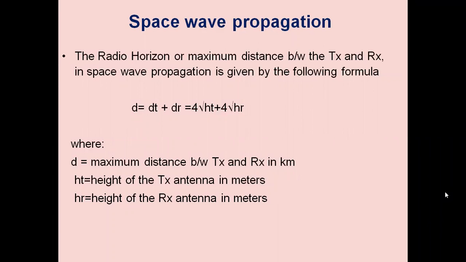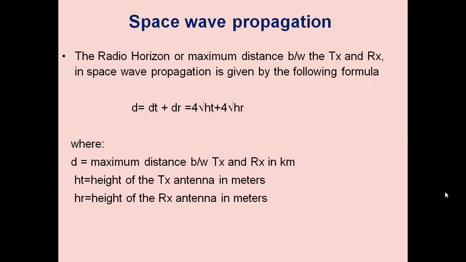If the receiving antenna is located just on the ground, hr is 0, then the radio horizon is given by the formula 4 root ht. It entirely depends upon the height of the transmitting antenna, if the height of the receiving antenna is 0. dt is the distance from the transmitting antenna above ground in kilometers, and the height of the antenna should be in meters.